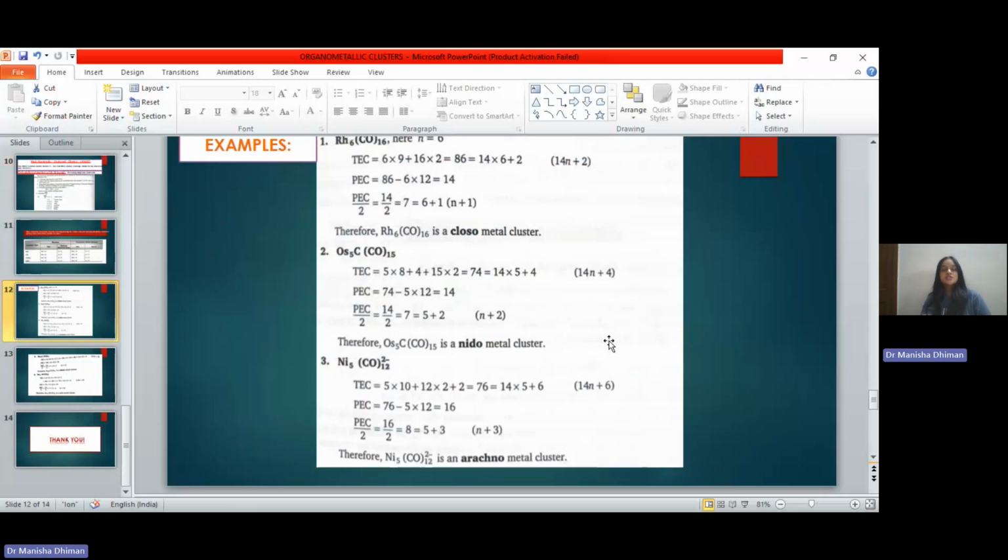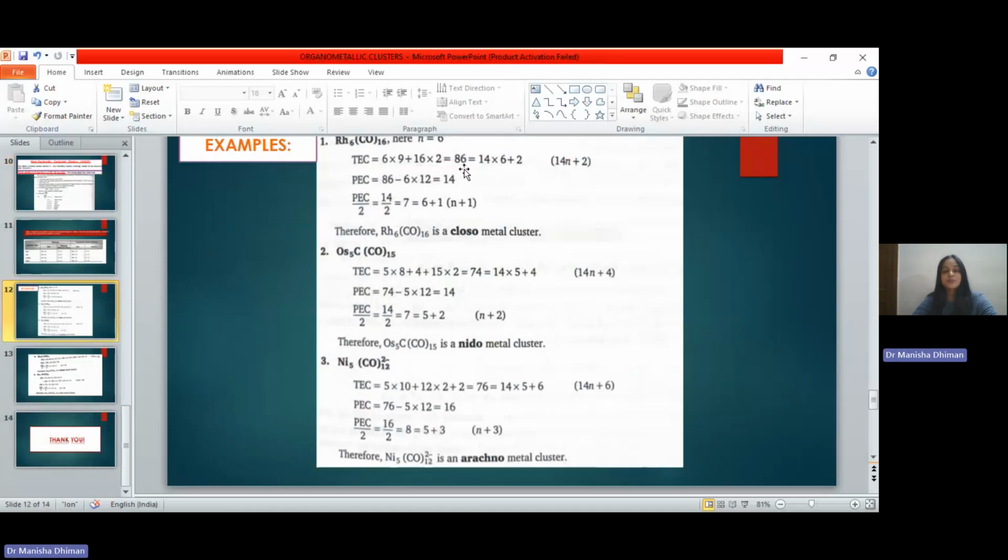Rh6(CO)16. So there are 6 rhodium atoms present and 16 carbonyl ligands. The first step is calculation of total electron count. The number of valence electrons per rhodium is 9, so 6 rhodiums into 9. Then there are 16 carbonyl ligands, so 16 into 2.